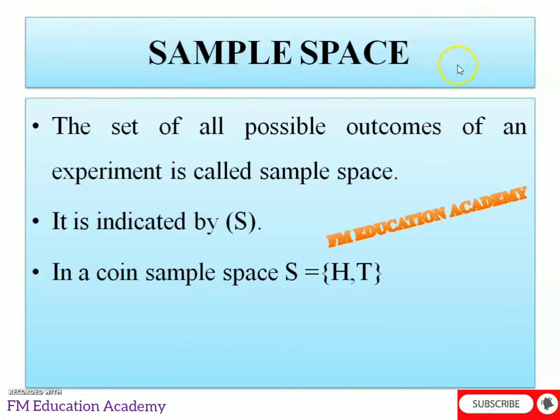Now, what is sample space? The set of all possible outcomes of an experiment is called the sample space. Sample space is indicated by S. For example, for a coin, the sample space S is equal to head H, comma, tail T. That is, I can get either head or tail. All the possible outcomes together are called the sample space.